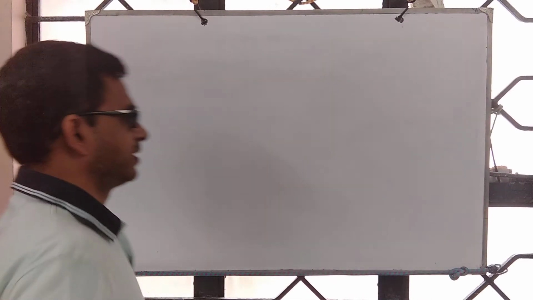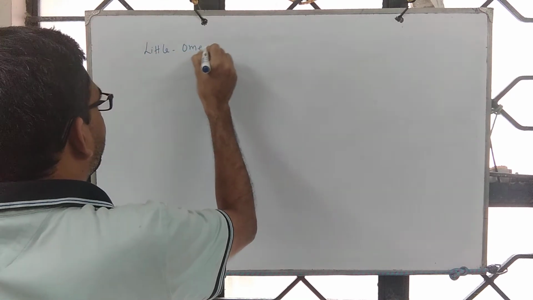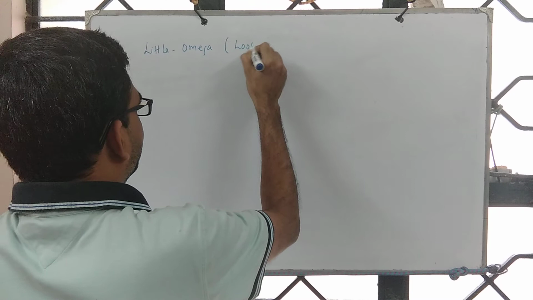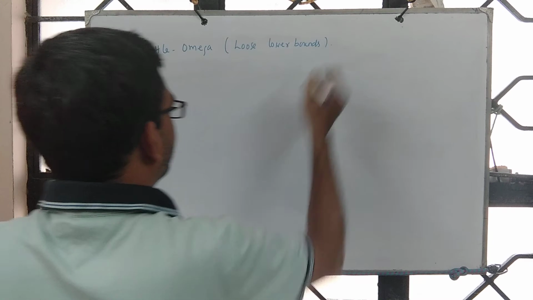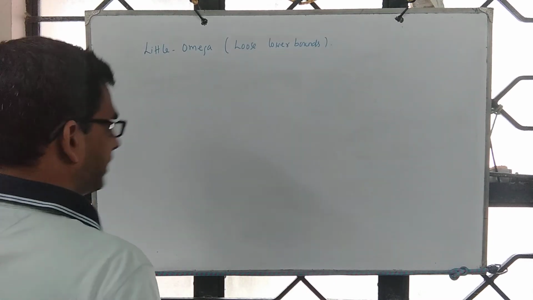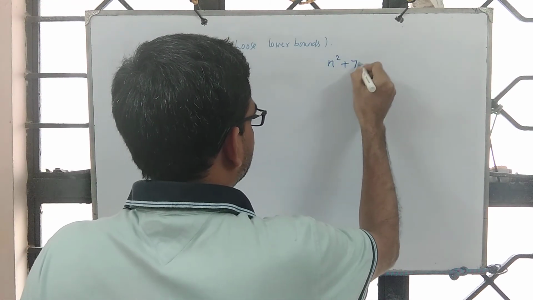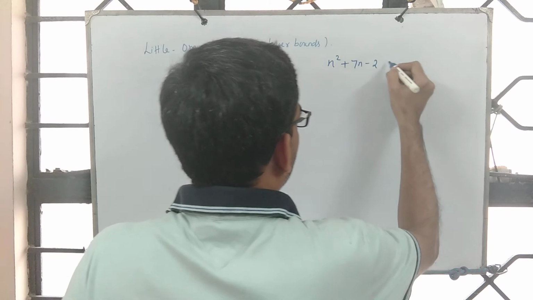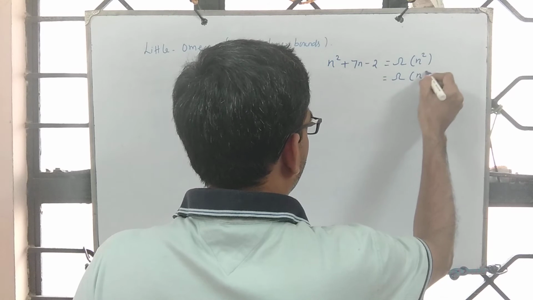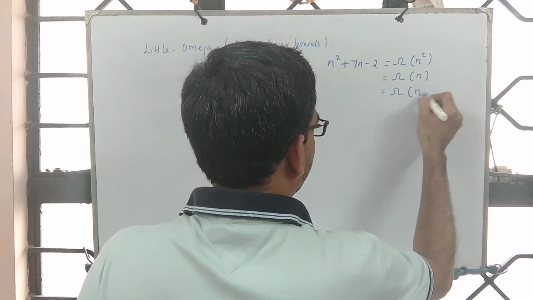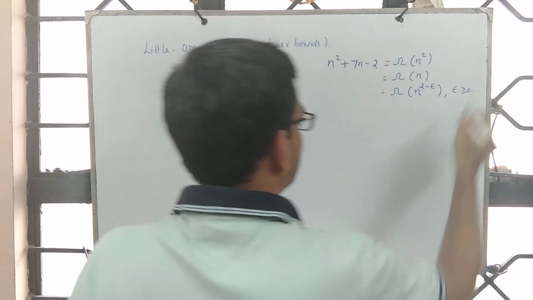We shall next discuss little omega, using which one can represent loose lower bounds. So we have seen that n square plus say 7n minus 2 is omega of n square, it is omega of n, it is omega of n power 2 minus epsilon, where epsilon is greater than or equal to 0.